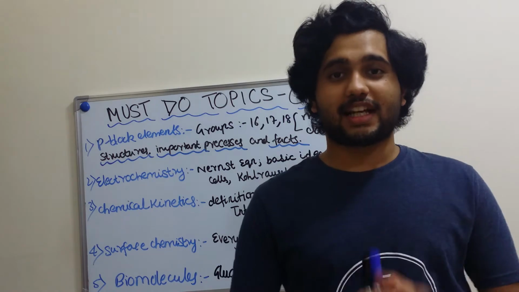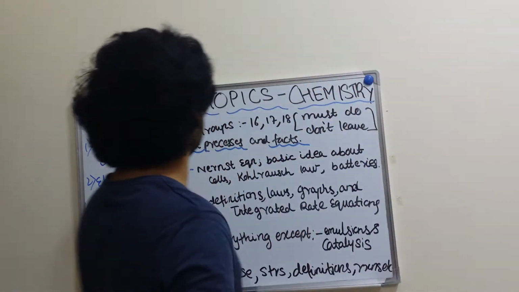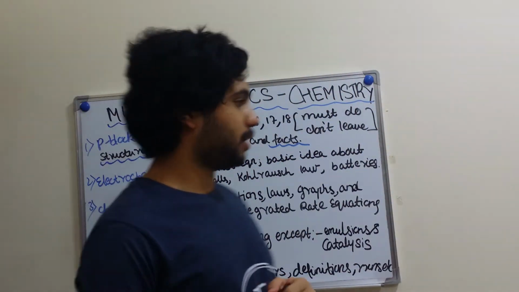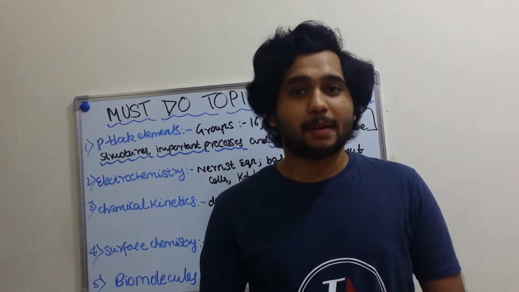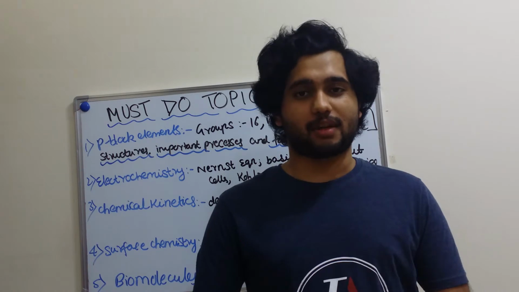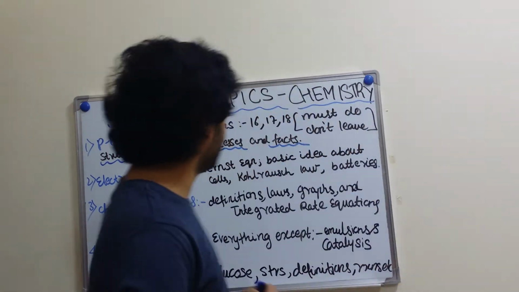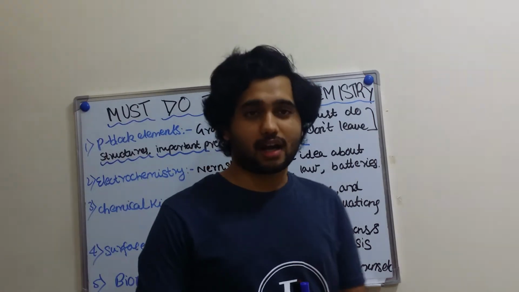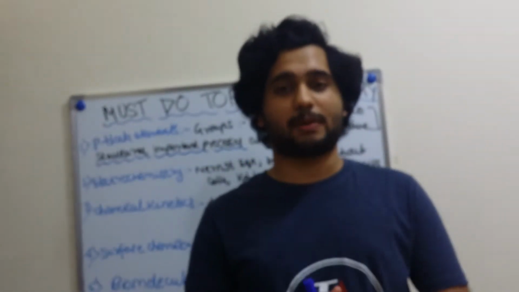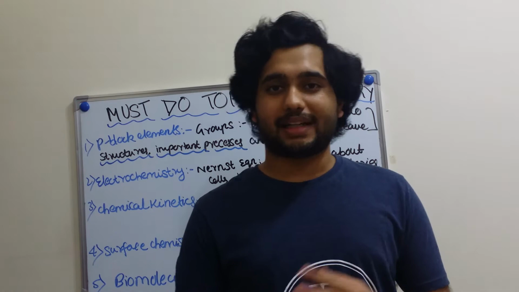Today we are discussing a very new topic: must-do topics for class 12 chemistry, with which within 15 days you can score more than 80 marks out of 100 in your class 12 chemistry board exams. So let's start. The very first topic is P block elements, and before I start, all these topics are mentioned with respect to the new syllabus for the 2021 batch.